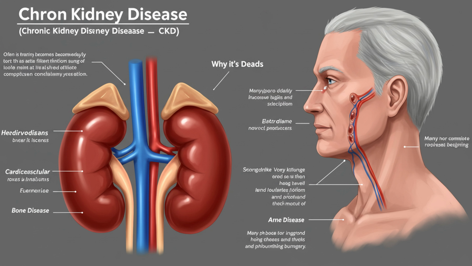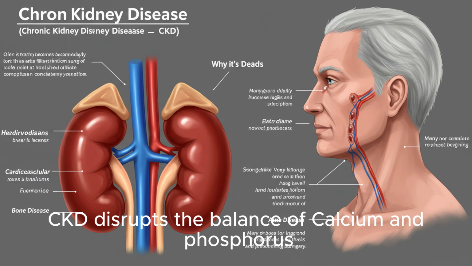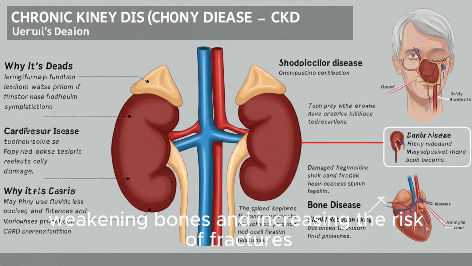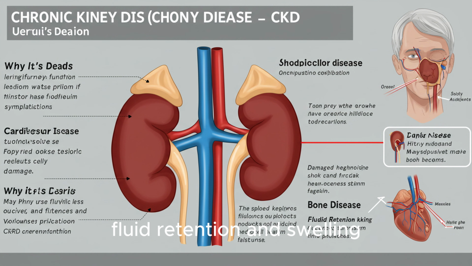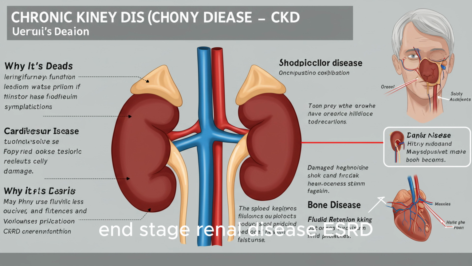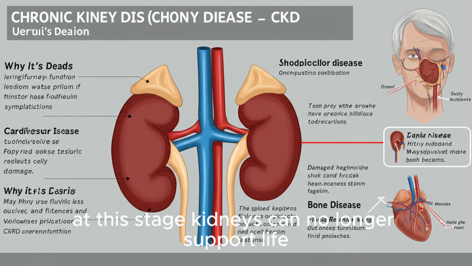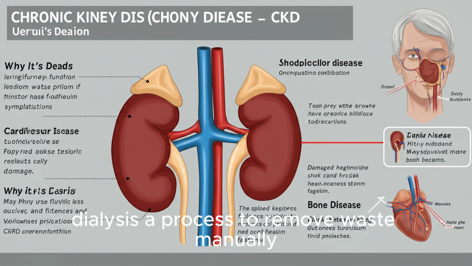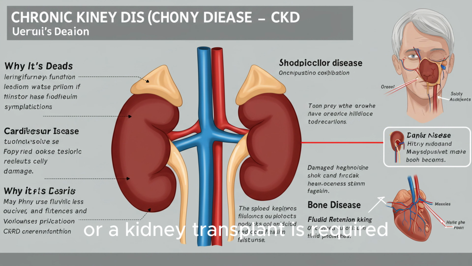Bone disease. CKD disrupts the balance of calcium and phosphorus in the blood, weakening bones and increasing the risk of fractures. Fluid retention and swelling. Poor filtration leads to fluid buildup, especially in the legs, ankles, feet, and sometimes lungs, causing difficulty breathing. End-stage renal disease, ESRD. At this stage, kidneys can no longer support life without medical intervention. Dialysis, a process to remove waste manually, or a kidney transplant is required. Without treatment, ESRD is fatal.